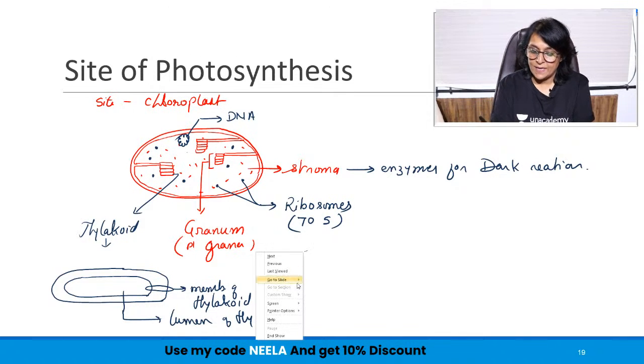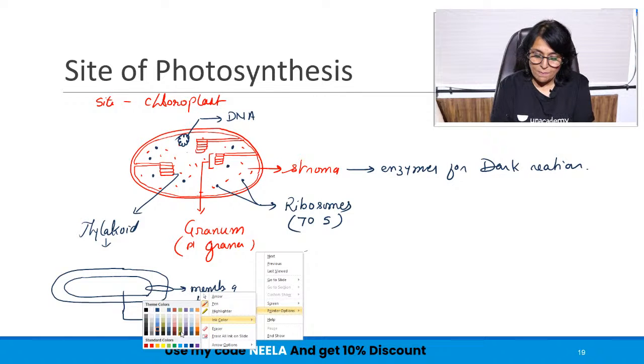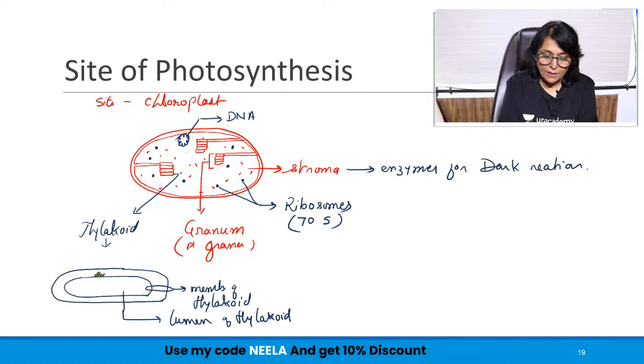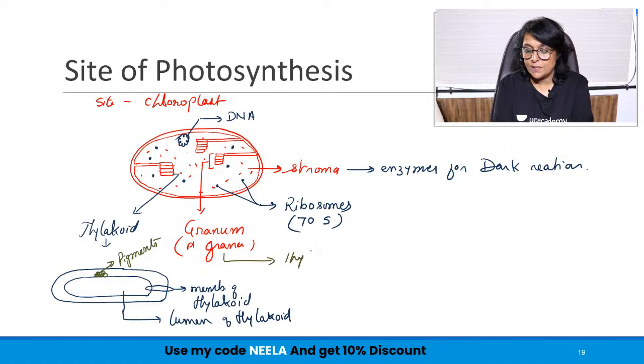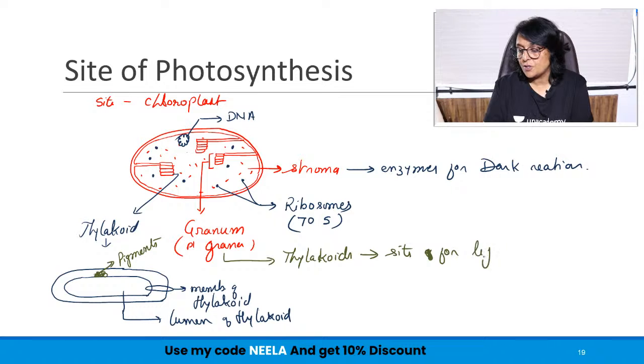Where are the pigments? The pigments are in the membrane of thylakoid here. So this is where we have pigments. So wherever the pigments are, that is the place where the light will be absorbed, and the place where light is absorbed, that is the place where light reaction is going to take place. So grana has thylakoids, and this is the site for light reaction.